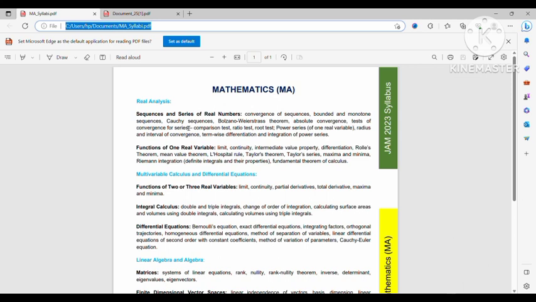And also you have to know the series expansions of standard series, which are definitely part of Taylor series also, but I just want to say that you should know the series expansions of important series like sin x, cos x, tan x, log(1 plus x), e to the power x. So sequence and series of real numbers is a very important topic, and it is not a difficult topic.